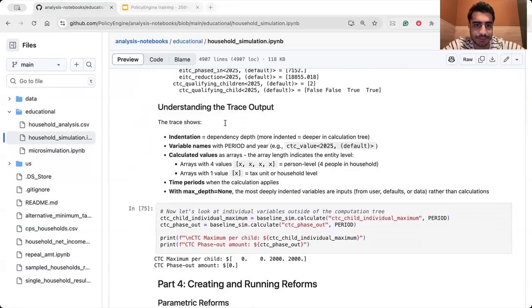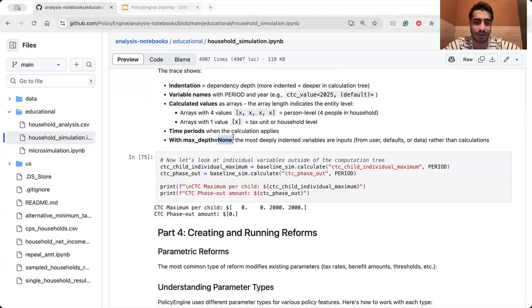About the trace output, you can see the indentation and also the variable name and the calculation values that we have. For example, if you have arrays with 4 values, you will get the arrays, of course, with 4 values. You can see the time period that is involved in that, and also the max depth. You can set it to none as well.